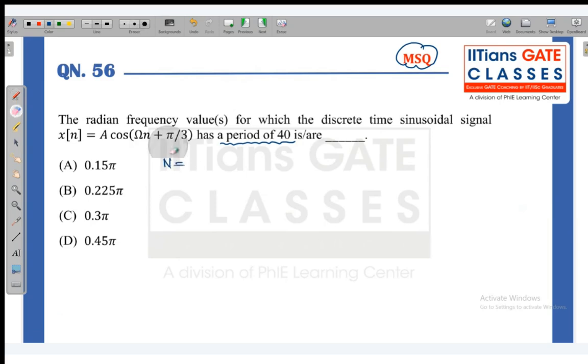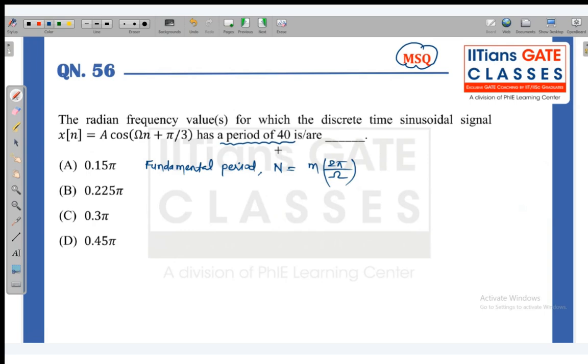So how do we calculate the period? This is the formula for the fundamental period. The fundamental period is calculated as N equals m into 2 pi upon omega, where m is an integer. Now the period given is 40, and it is not mentioned whether it is a fundamental period or a normal period. They are both different. The fundamental period is when the signal repeats for the first time, and a normal period means every 40 seconds the signal will repeat.